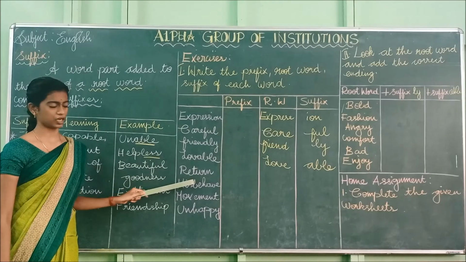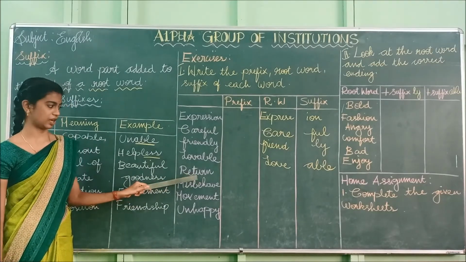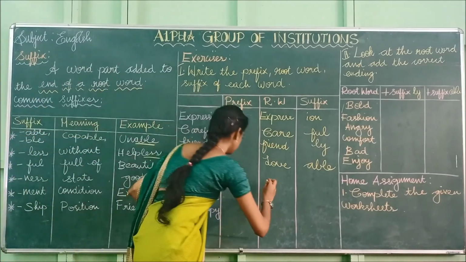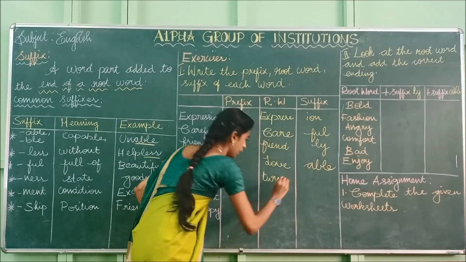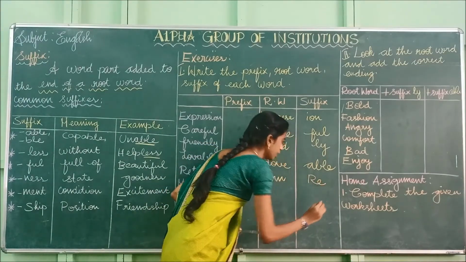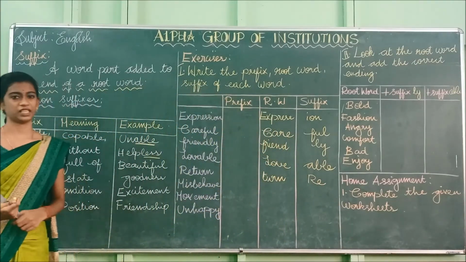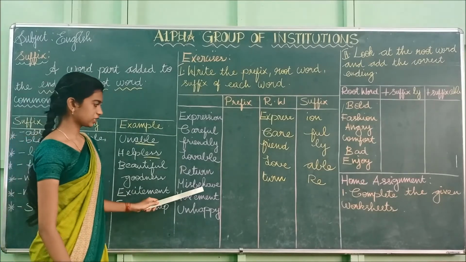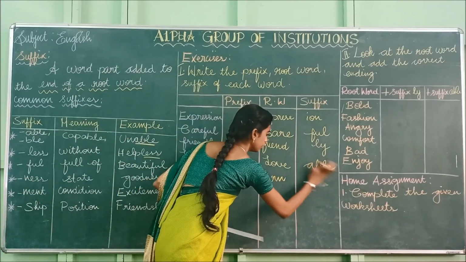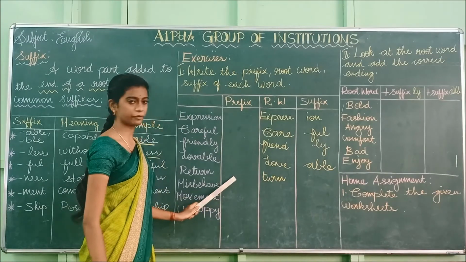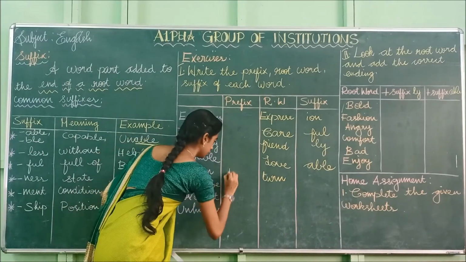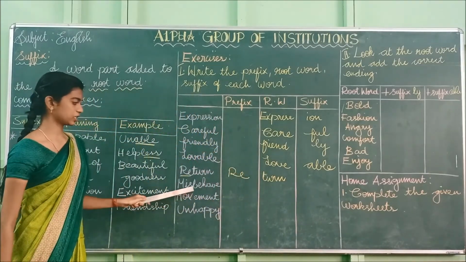And the next one, return, R-E-T-U-R-N. What is the root word here? Turn, T-U-R-N. And what is the prefix here? Re, R-E. What is the meaning of re? We have seen, yes, re means again. So re is a prefix, added to the beginning of the root word. So we have to write here re, turn. And the next one, misbehave.